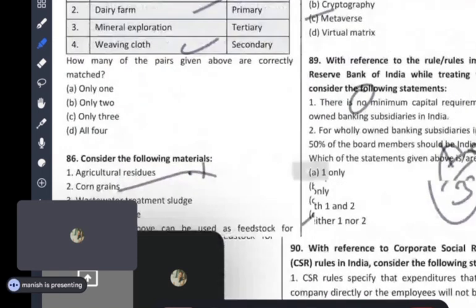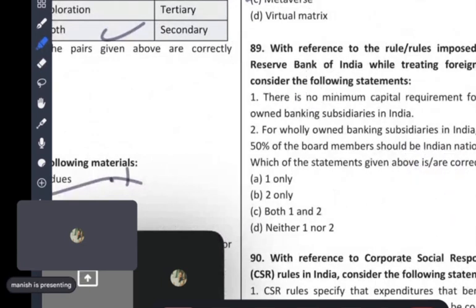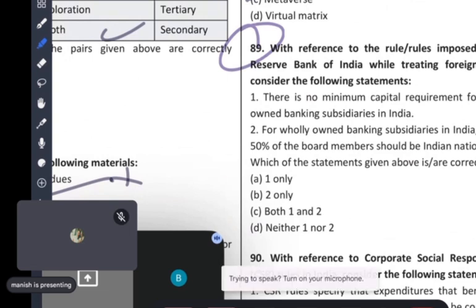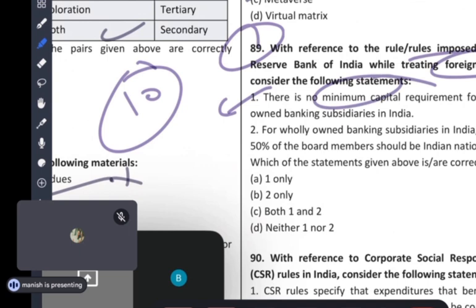See, again, two questions from banking they have asked. Read this question. With reference to the rules imposed by the Reserve Bank of India while treating foreign banks, consider the following statements. There is no minimum capital requirement for wholly owned banking subsidiaries of foreign banks in India. So it means if Bhagya has 10 rupees, she can open a foreign bank. Guys, there should be some minimal requirement here, because he should have 500 crore, maybe 100 crore. Otherwise, there will be no trust in the bank among the people, right?